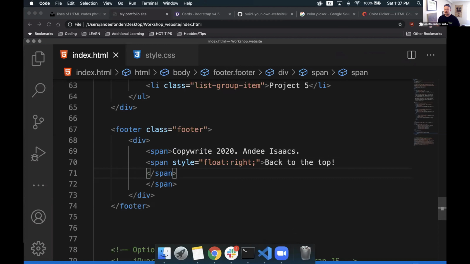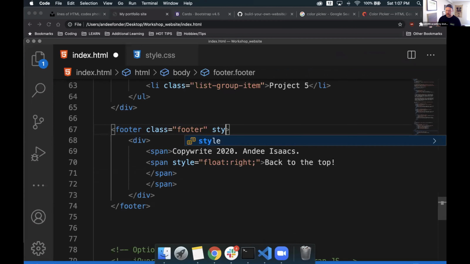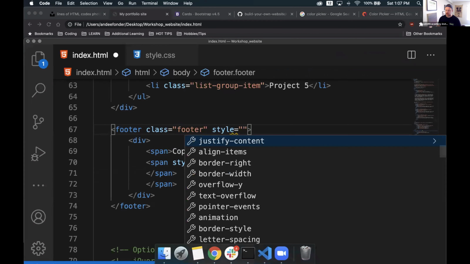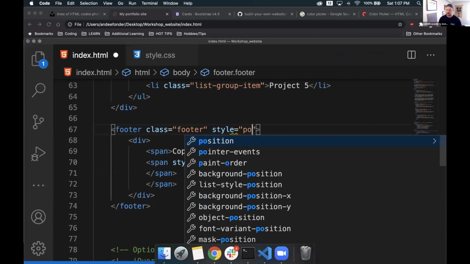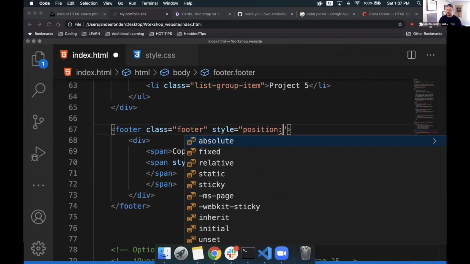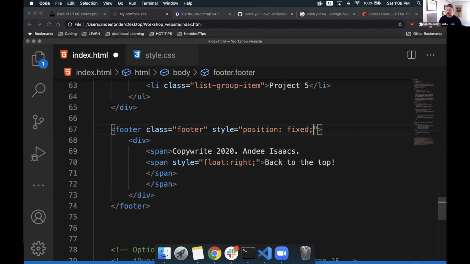We know we have footer here. And since we've been using inline styling, we can still use some inline styling even though we have a class footer. So let's use that instead. We'll type in style equal. We'll put some quotation marks there. And we need to know that this thing is always going to be at a fixed position of our browser. So we can give it something called position. We'll open it up for some arguments by using the colon. And from there, we'll say fixed. And then we end that with a semicolon.